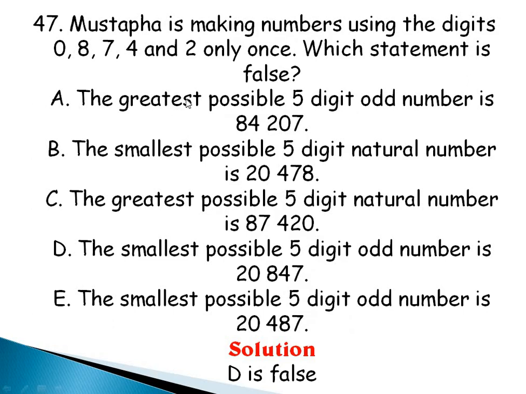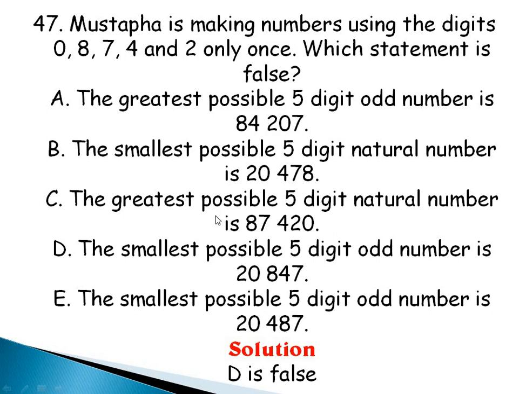Alright, question 47 is asking, Mustapha is making numbers using the digits 0, 8, 7, 4 and 2 only once. Which statement is false? So we are looking at the statement that is false. The greatest possible 5-digit odd number is 84207. That is true. The smallest possible 5-digit natural number is 20478.